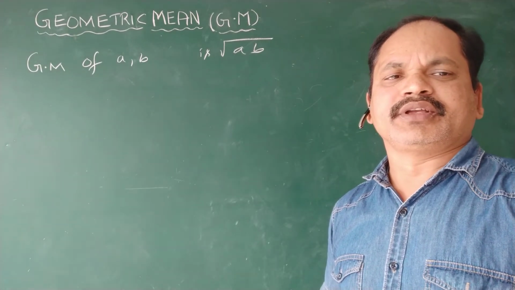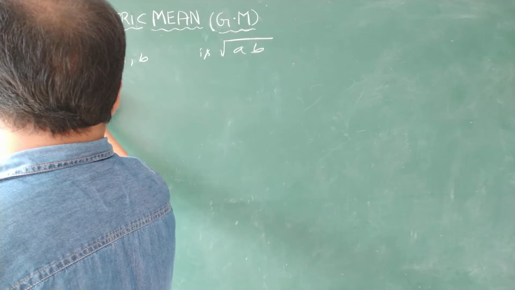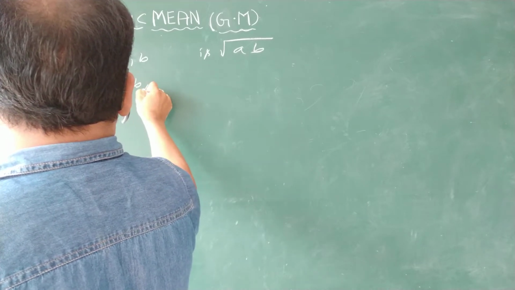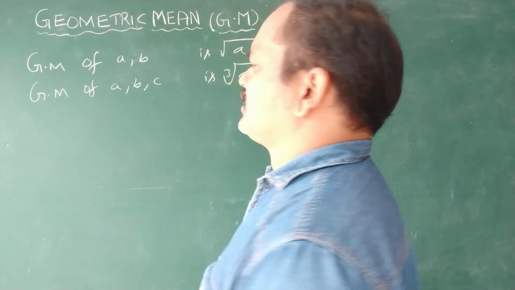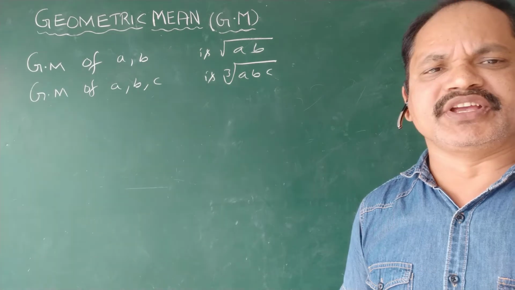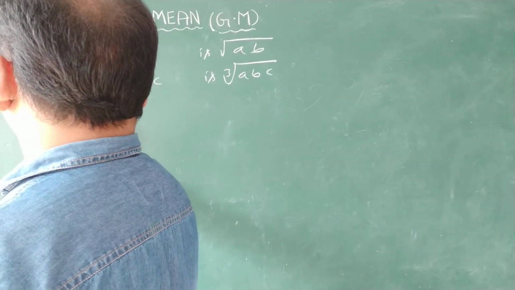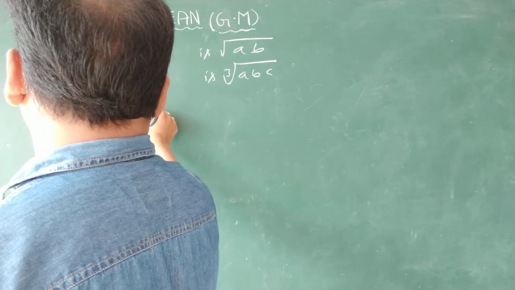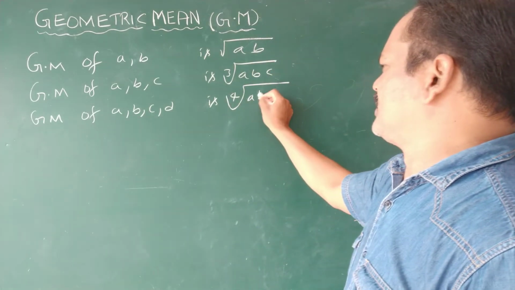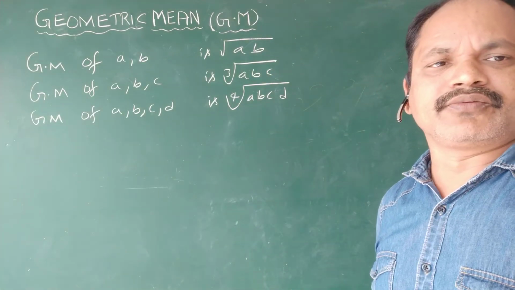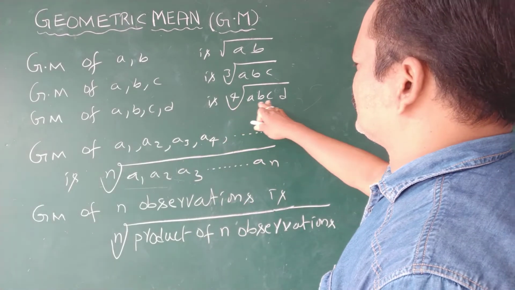And geometric mean of a, b, c, d is the fourth root of abcd.